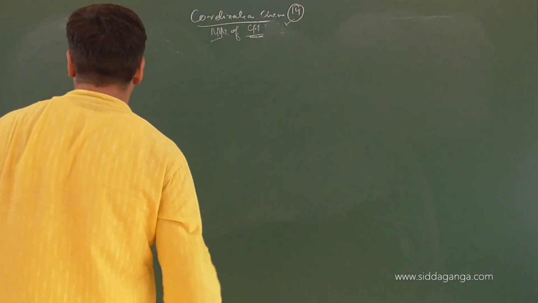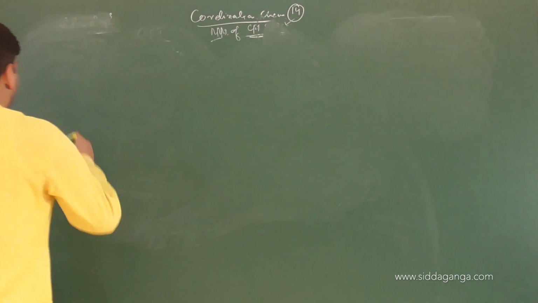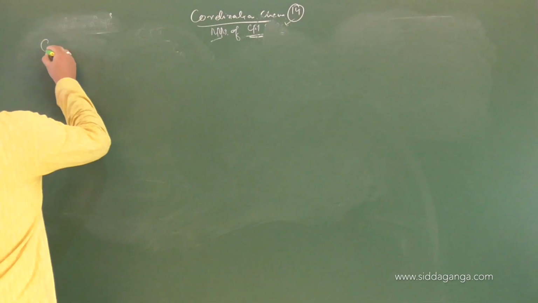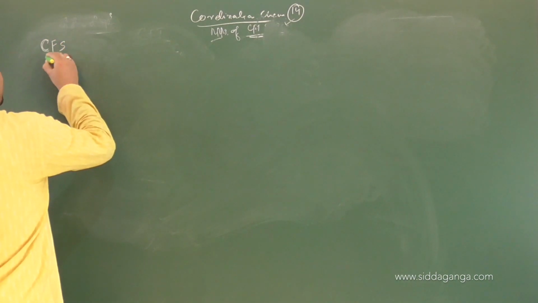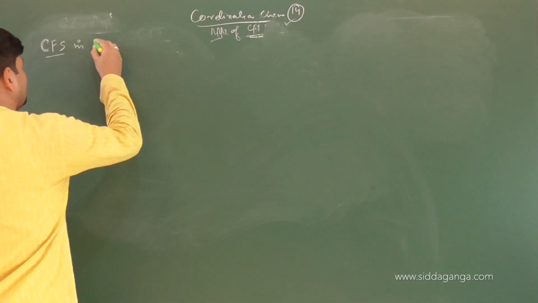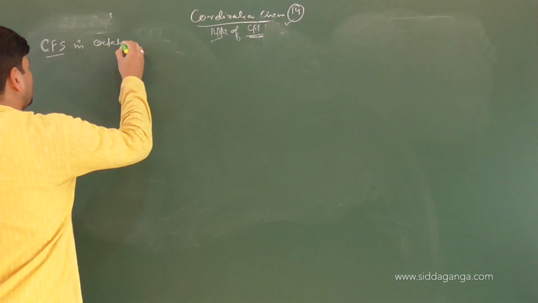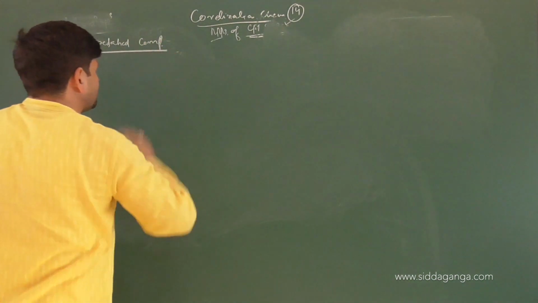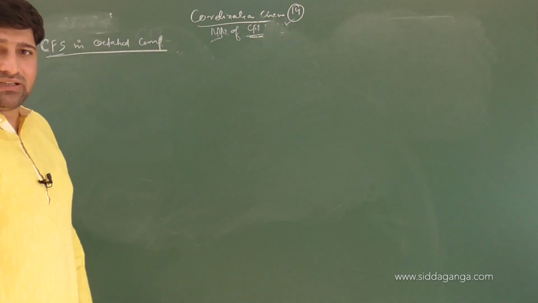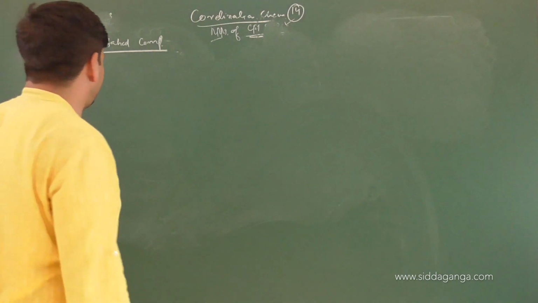Applications of crystal field theory. Crystal field splitting in octahedral complexes. So we'll talk about an octahedral complex and see what the crystal field splitting will be.